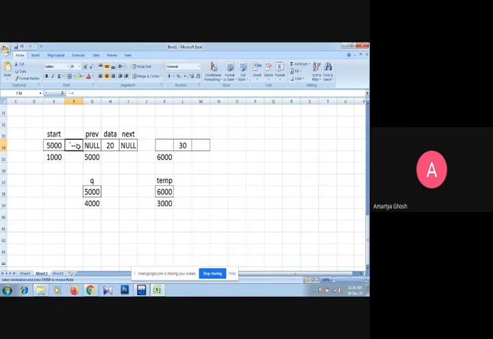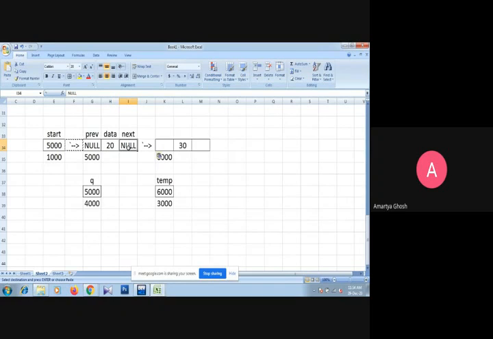We have to link this, and this link is possible if we assign the new node base address into the next part of the current last node, because the first node is the last node.